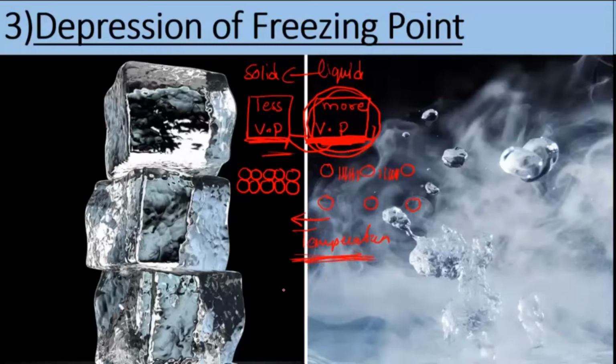Now, what is important for us? When you have the solvent and you add a solute to this solvent, what happens to the freezing point? That is our point of discussion here because we are talking about the solution, no? For the solvent, we know as you decrease the temperature, the vapor pressure decreases. But when you add the solute, what happens to the vapor pressure? That's our point of discussion.